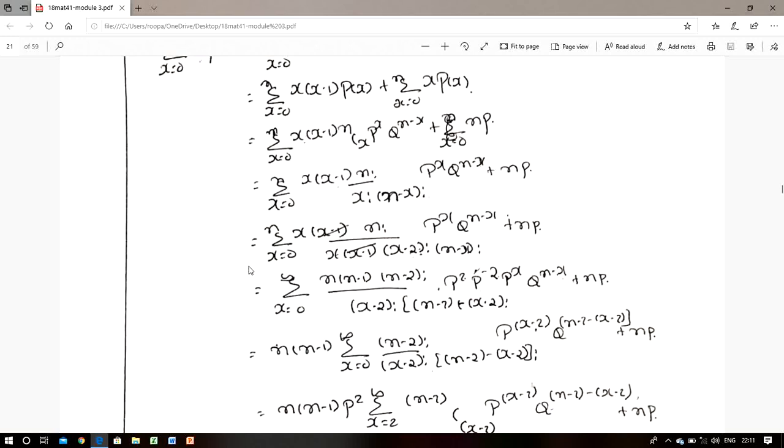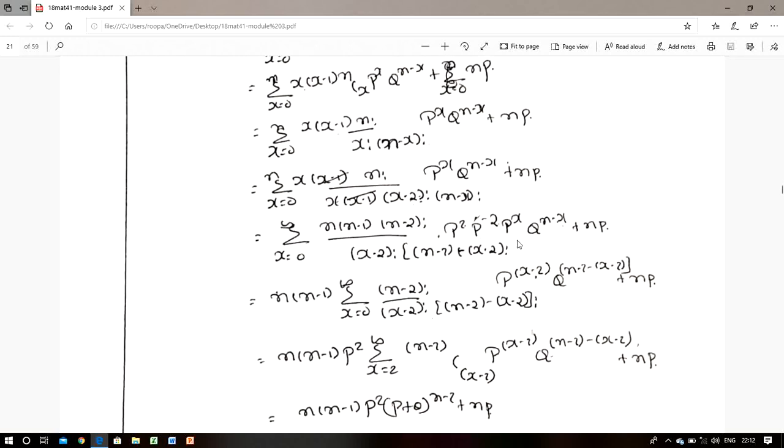Now we need to eliminate this x into (x minus 1). So here expand x factorial. This x factorial can be written as x into (x minus 1) into (x minus 2) factorial. For example, 5 factorial can be written as 5 into 4 into 3 factorial. Same type here also, into n factorial into p to the power of x into q to the power of n minus x, plus np.